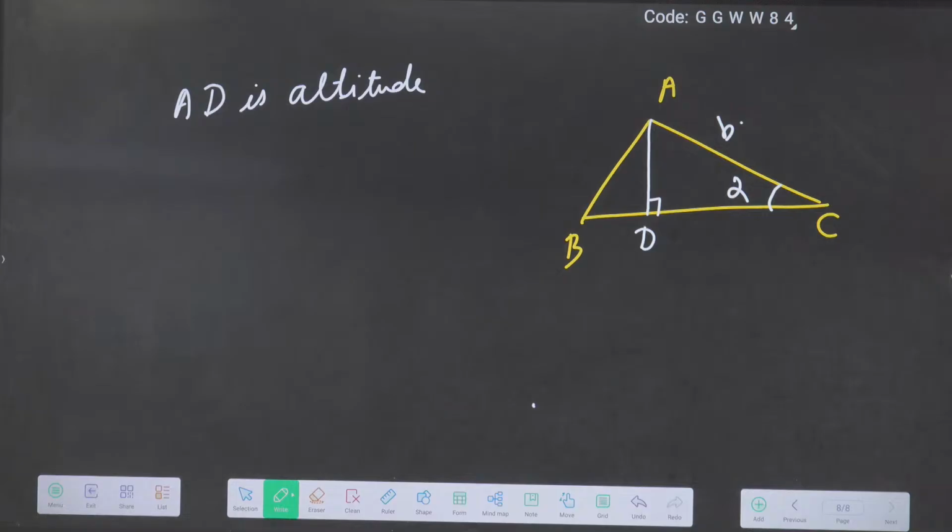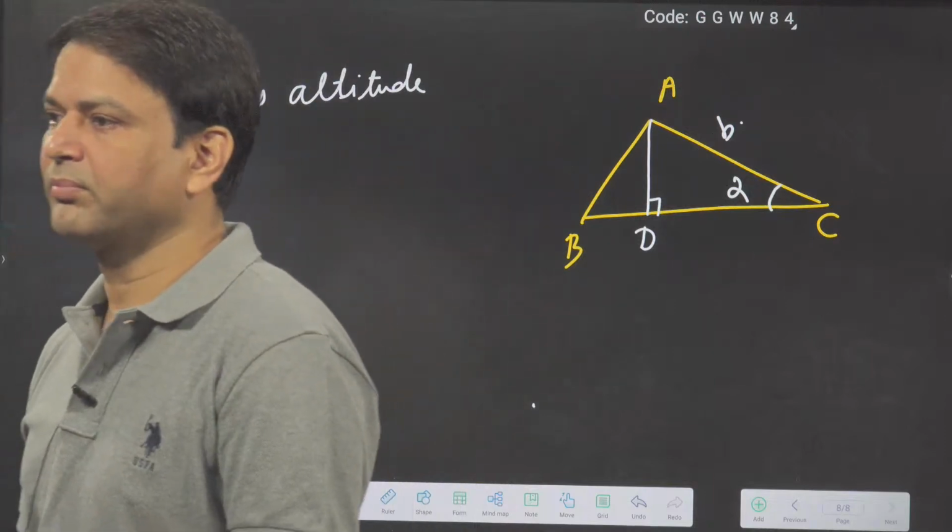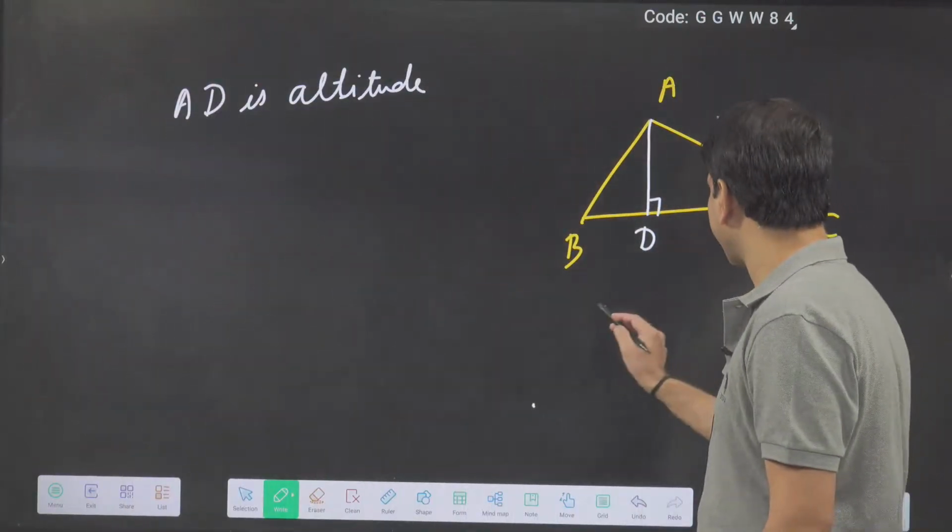What is the length of the altitude? It is b sine alpha.